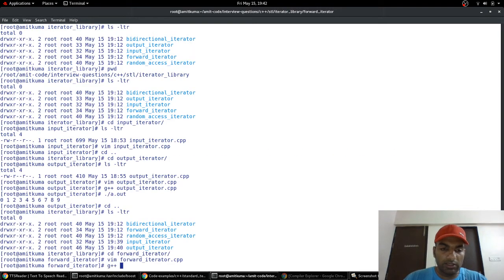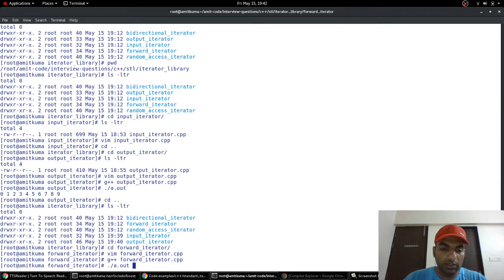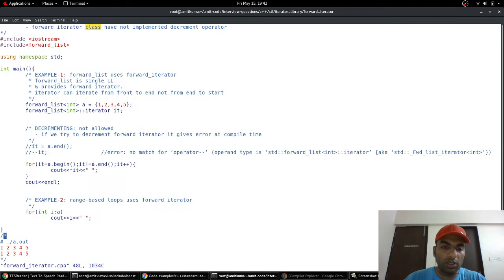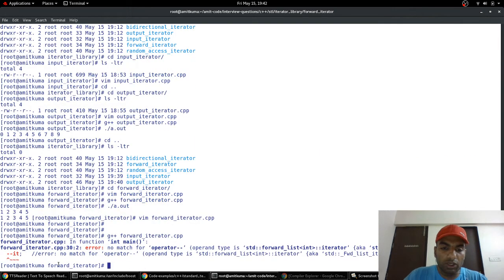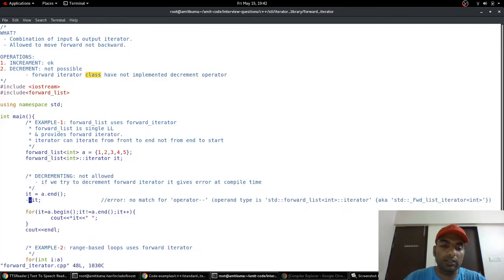Let us just check it. 1, 2, 3, 4, 5. One more point: if I place the forward iterator at the end of the container, that is a.end, and I try to decrement it, let us see what happens. It says there is no match for operator decrement. So it means the decrement operator is not defined inside the forward iterator class.